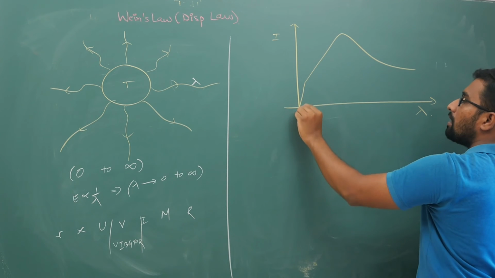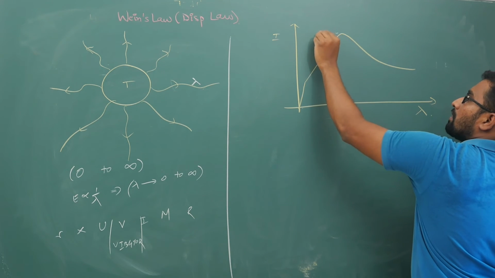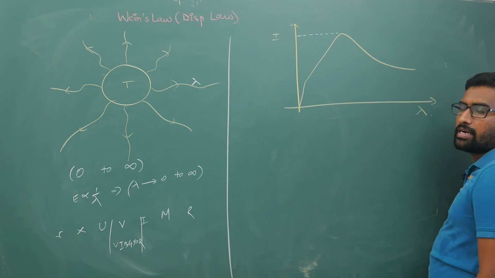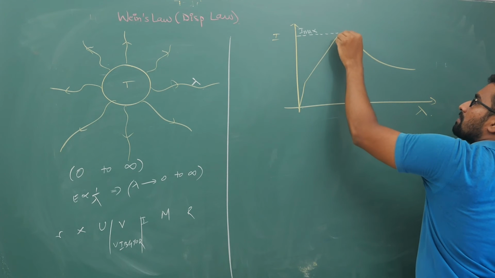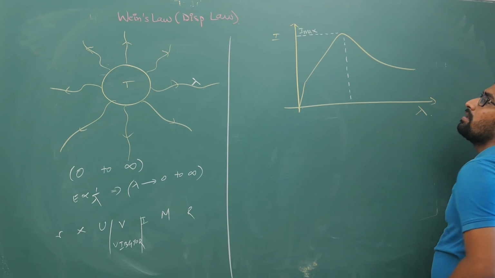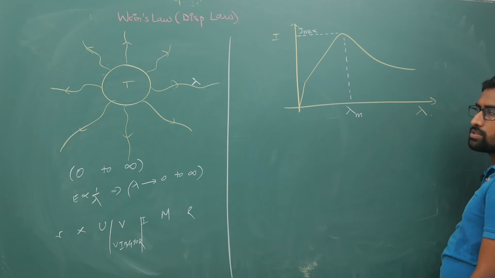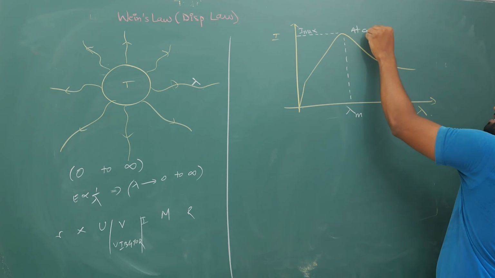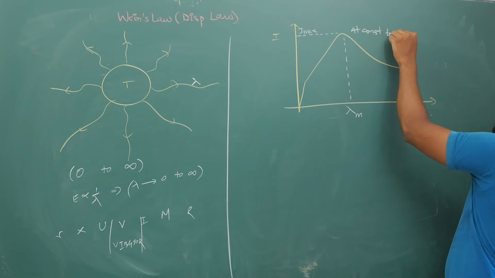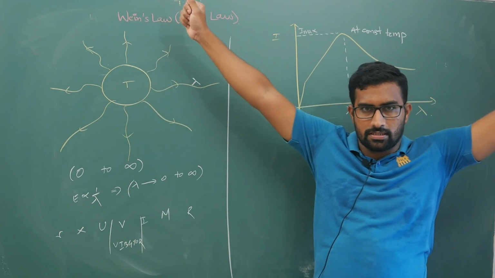Your Wien's law says that out of all the radiations emitted, the maximum intensity of radiation will occur at a particular wavelength, which is known as lambda m. So at a particular temperature, this body will emit different radiations.